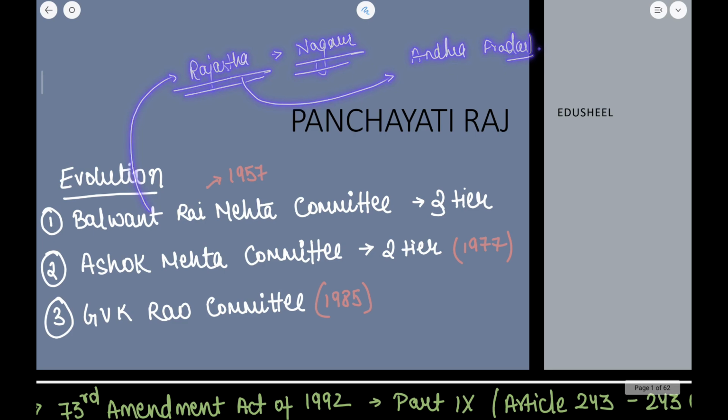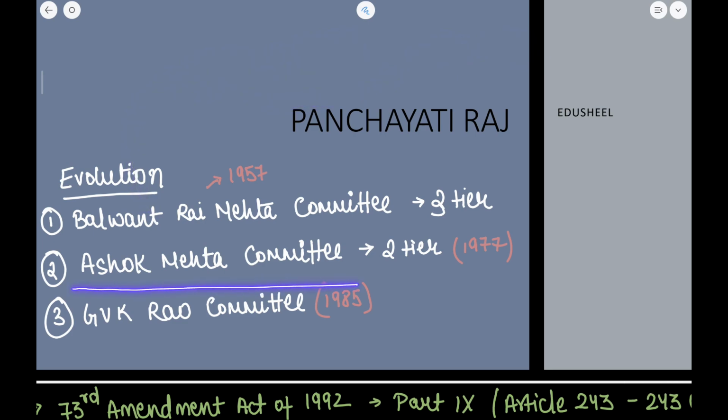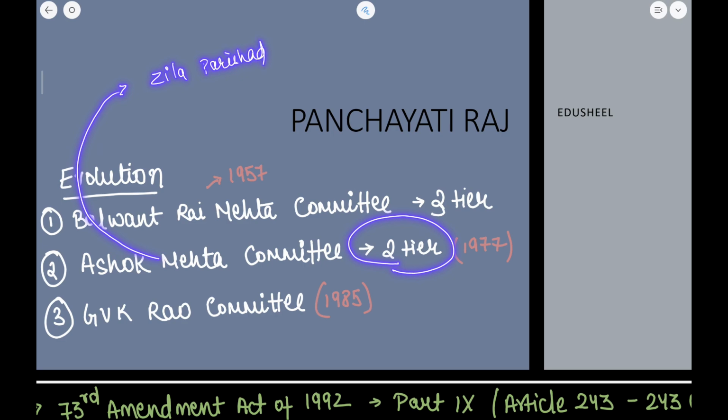Then came the Ashok Mehta committee. This committee gave recommendations in the year 1977. You should also know the chronology. The Ashok Mehta committee recommended a two-tier machinery. What was the two-tier machinery? The Zilla Parishad at the district level, which was also propagated by the Balwant Rai Mehta committee, and at the second level there should be a Mandal Panchayat.